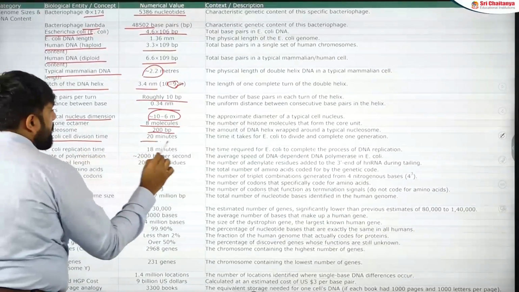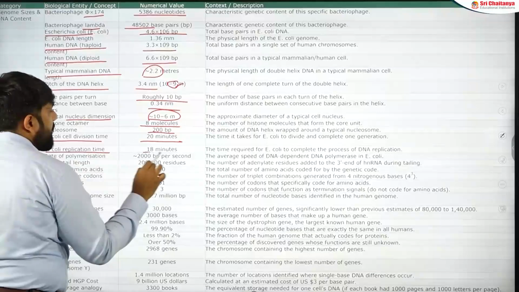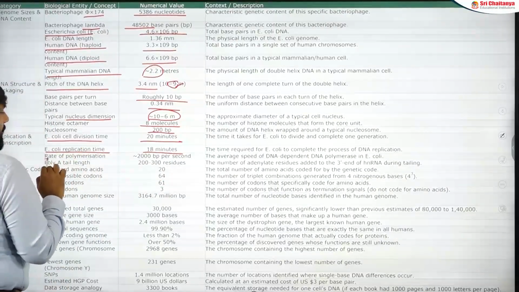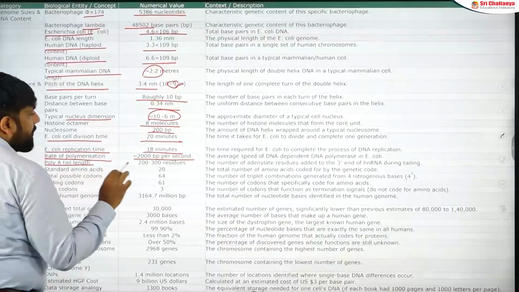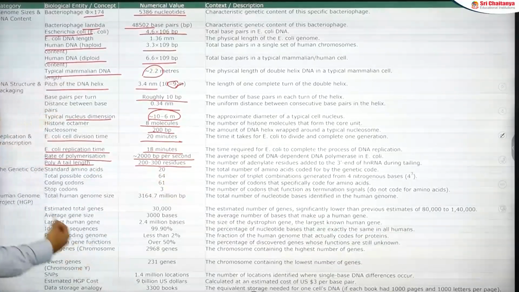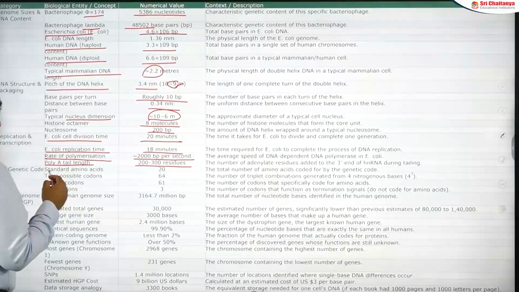E. coli cell division takes 20 minutes. E. coli replication time is 18 minutes, that is given, and the rate of polymerization is 2000 base pairs per second. Poly A tail length, or polyadenylation, is going to be 200 to 300 residues.